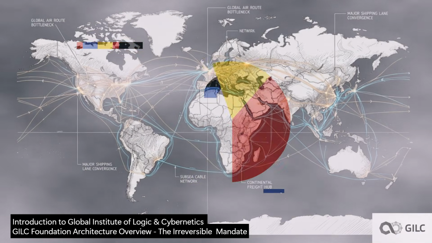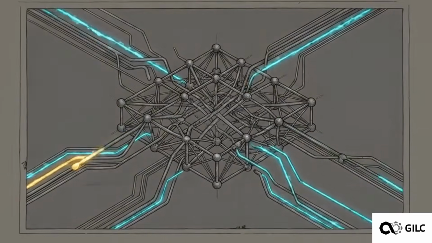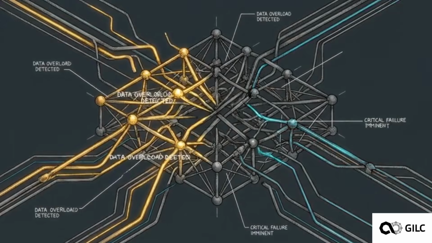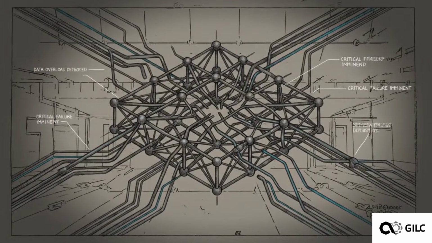Global infrastructure grids and logistics networks are hitting a computational ceiling. When scheduled tasks reach a certain density, the resulting combinatorial load overwhelms legacy processing systems. The hardware fails to calculate the optimal path.